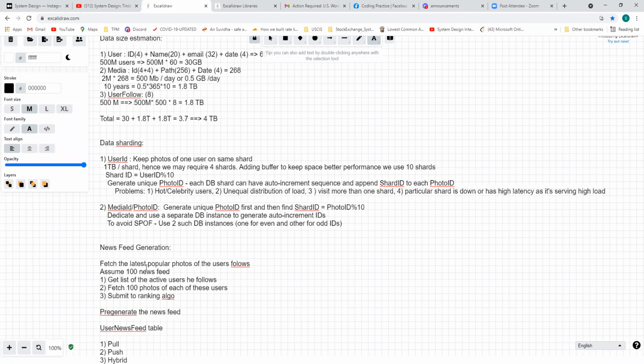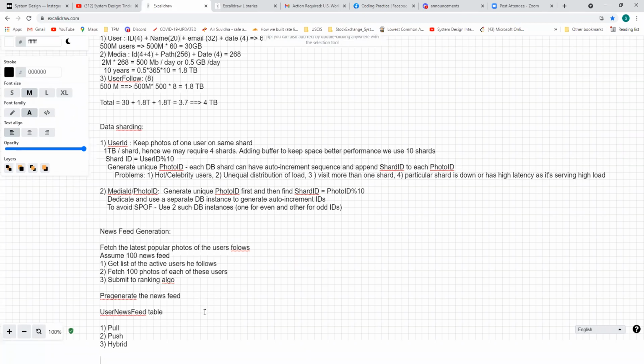So this was something about the news feed. But for the news feed, we'll have a dedicated server always pre-generating the news feed. Okay, so this might be one way of doing it. And I think they have also described designing a Facebook news feed, which is a different topic altogether, and that might be a slightly better way of doing it. But for this Instagram design, what was discussed in Grokking was slightly this approach.